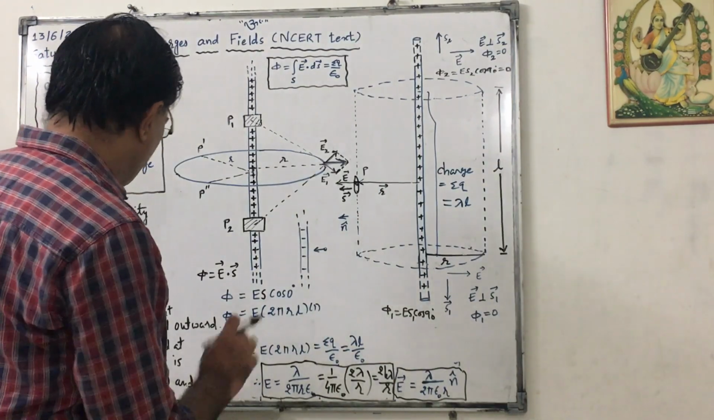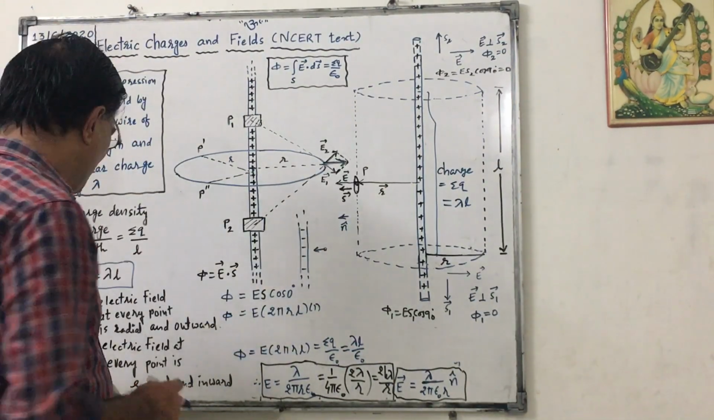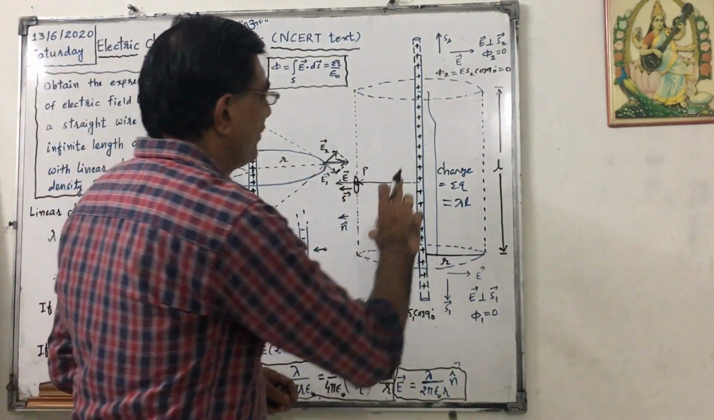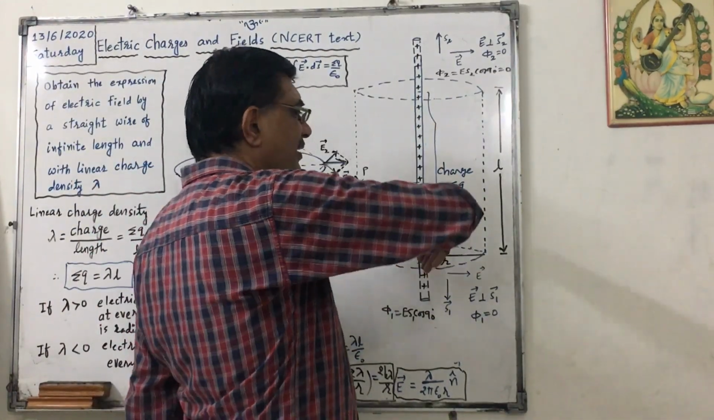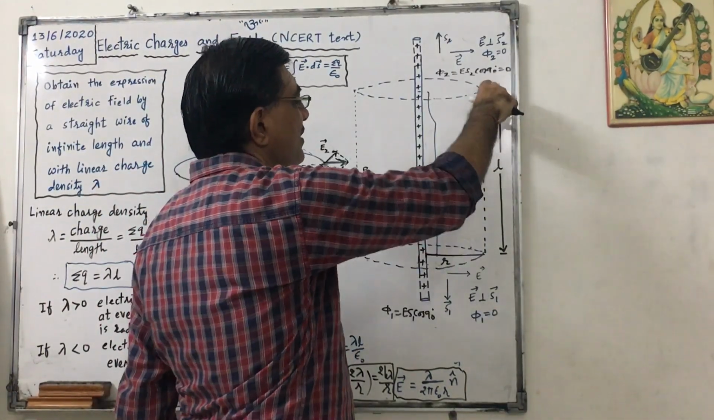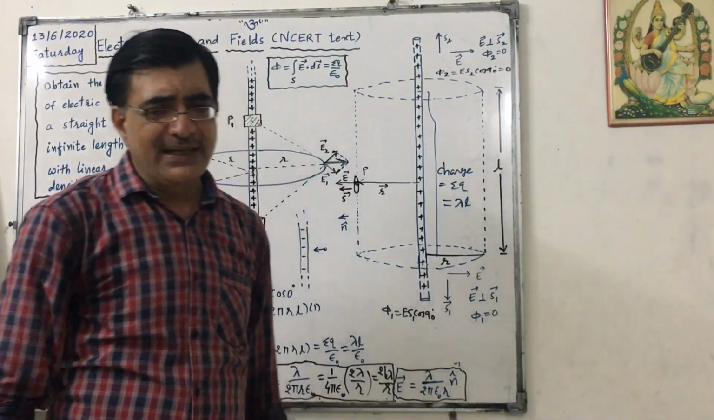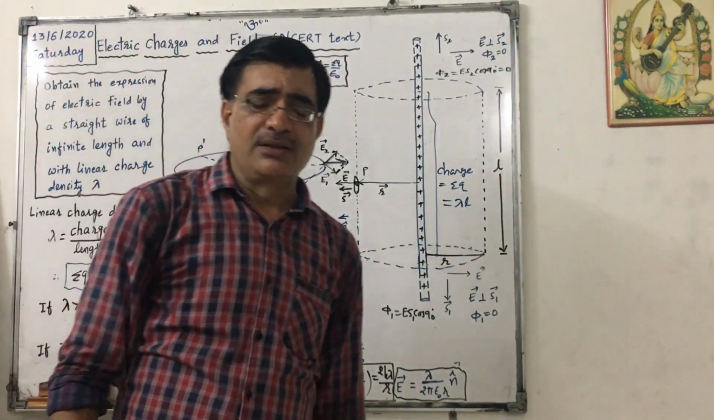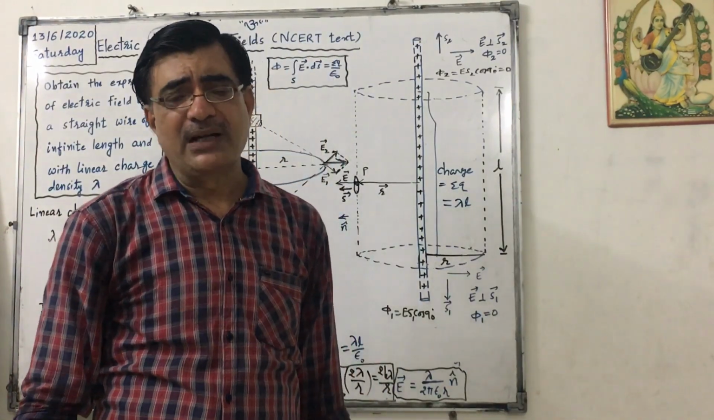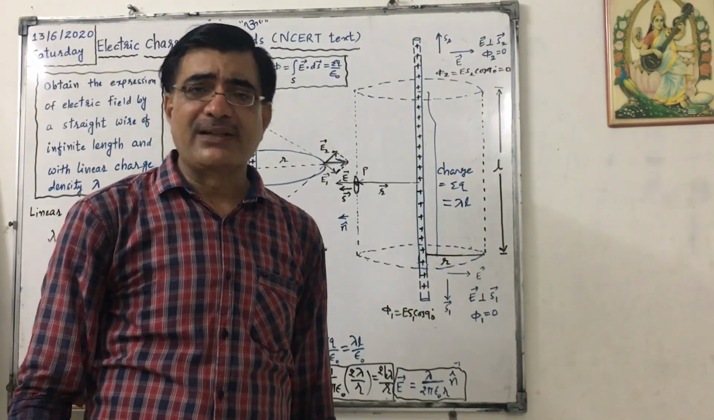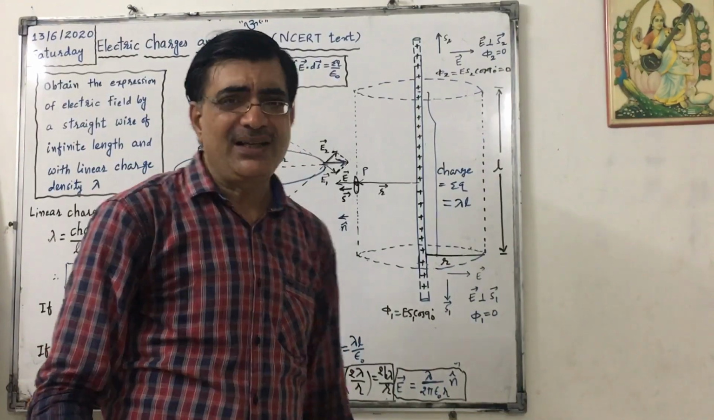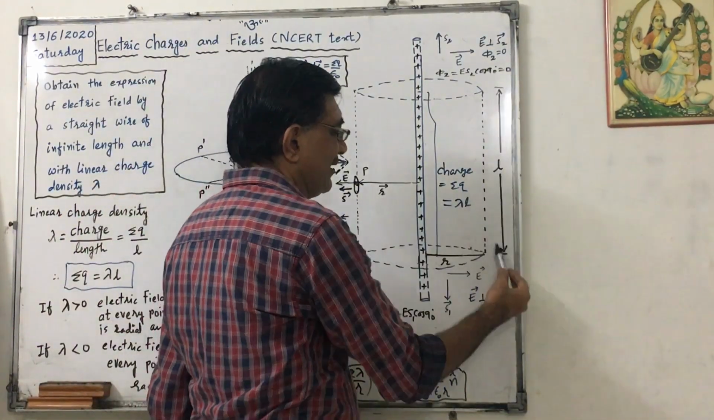Okay, now consider this figure. Here we have considered the total length is infinity. But we are considering a small part of it because now we know that for infinite length, the effect is the same at distance small r. So we can consider a small length of it. Okay, so this is the small length.